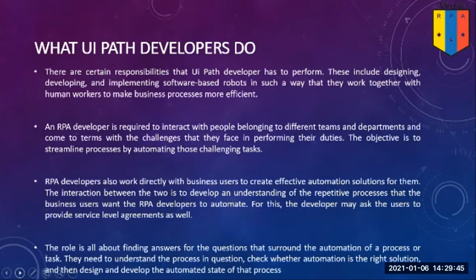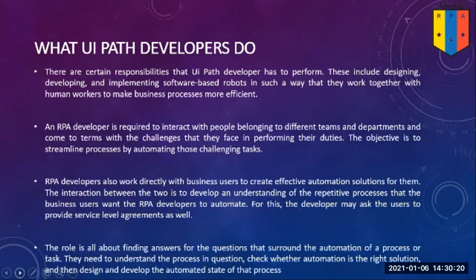Now let's look at what UiPath developers do. There are certain responsibilities that a UiPath developer has to perform. These include designing, developing, and implementing software-based robots in such a way that they work together with human workers to make business processes more efficient. An RPA developer is required to interact with business people from different teams and departments and understand the challenges they are facing in terms of processes. The objective is to streamline and automate the process by automating those challenging tasks.